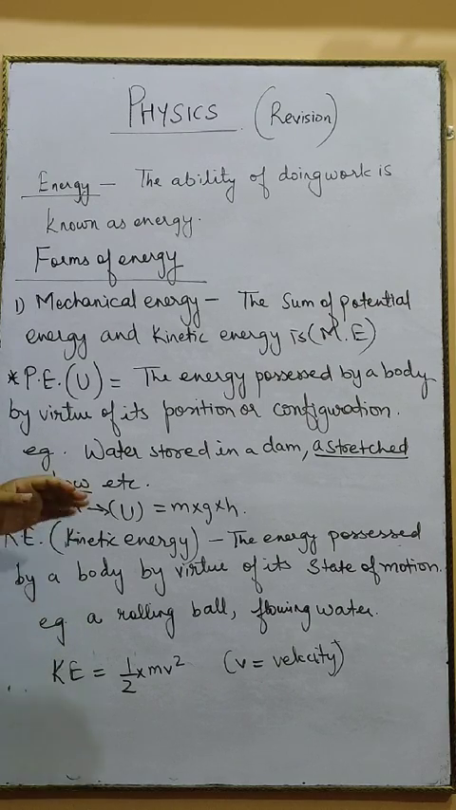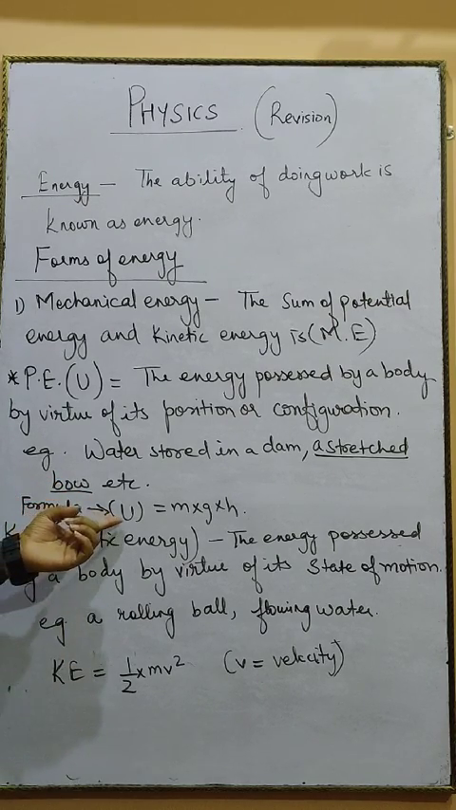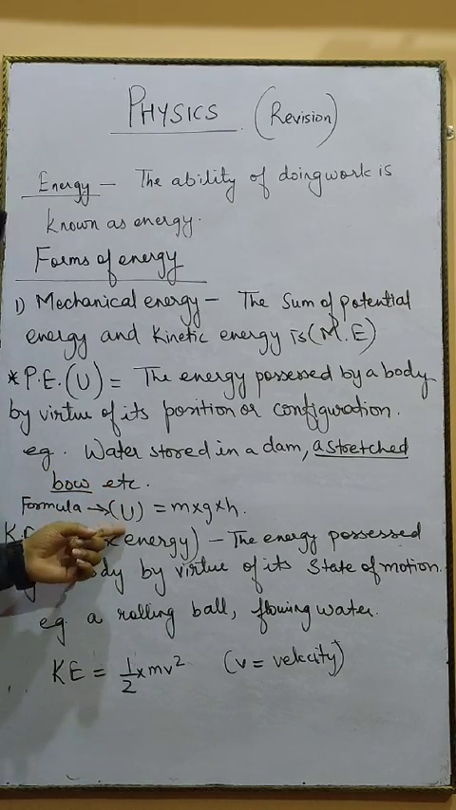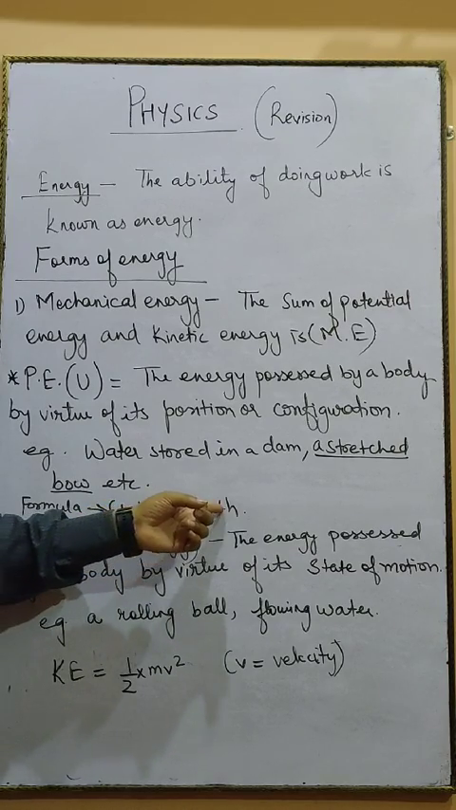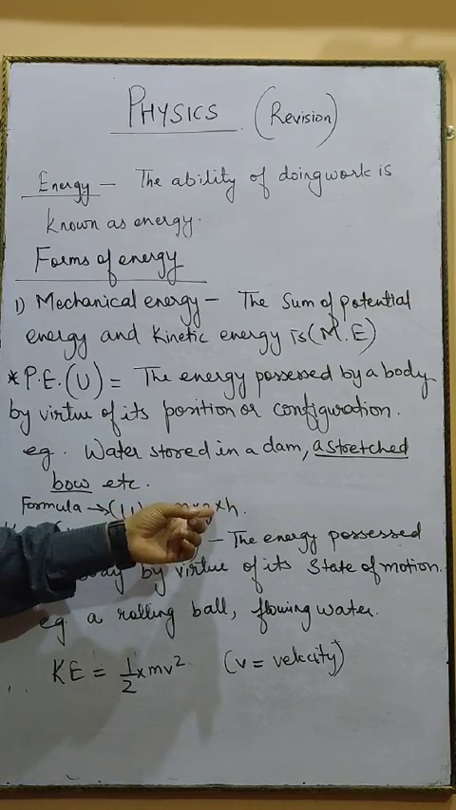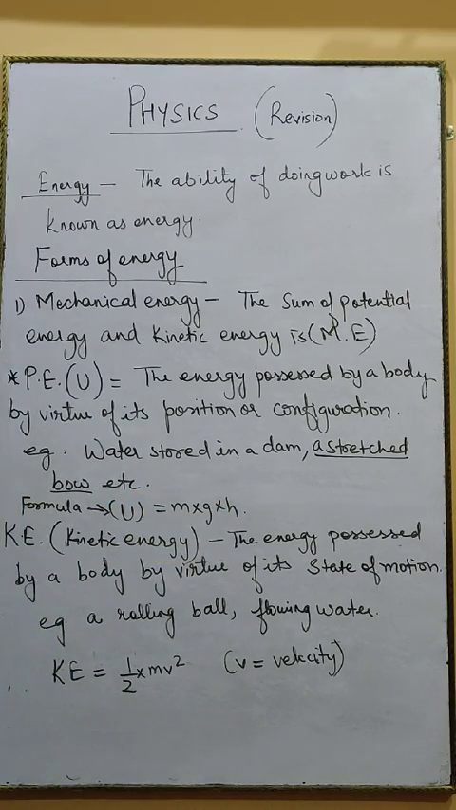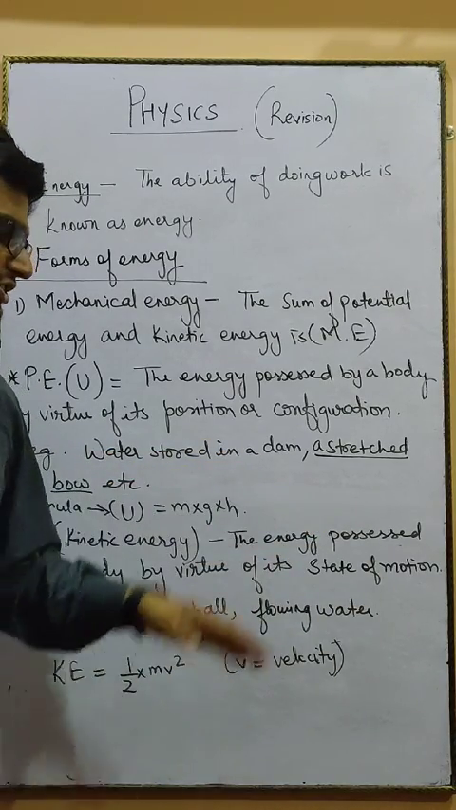Then the formula to calculate potential energy, which is denoted by capital U, is equal to M into G into H. M for mass, G for gravity, H for height. Then the second type of energy which is a part of mechanical energy is kinetic energy. The energy possessed by a body by virtue of its state of motion.